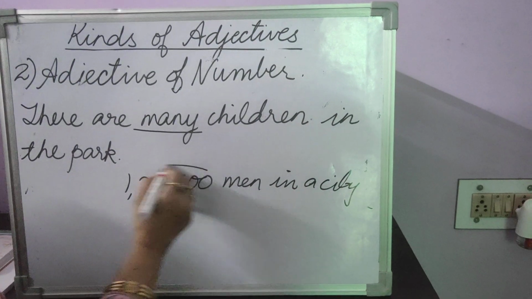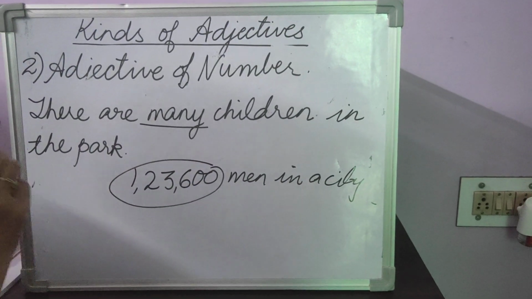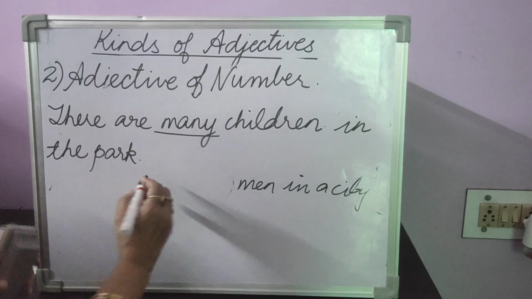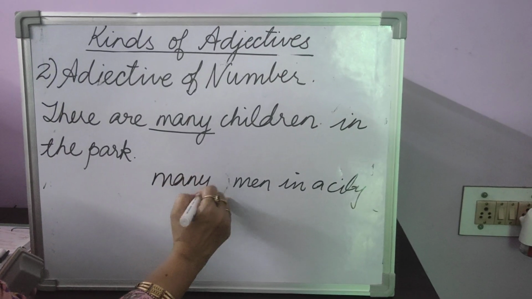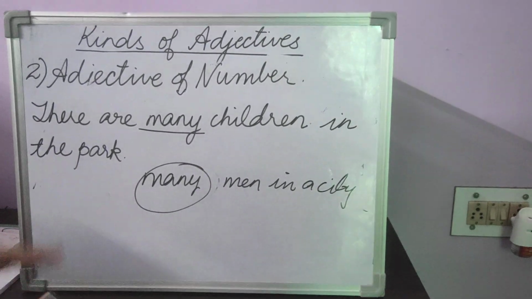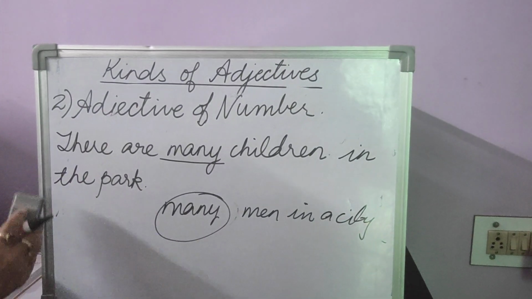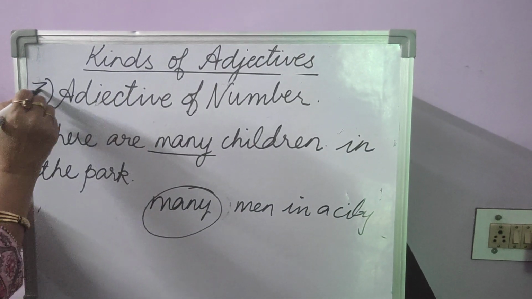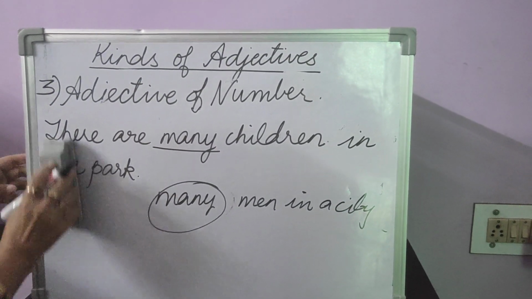Now, how did we get this number? They must have counted. So we can say there are many men. And this many can be how much? It can be 1 lakh, 10,000, 20,000. Anything that can be given a number, we call adjective of number. And this was the third type of adjective that we did.